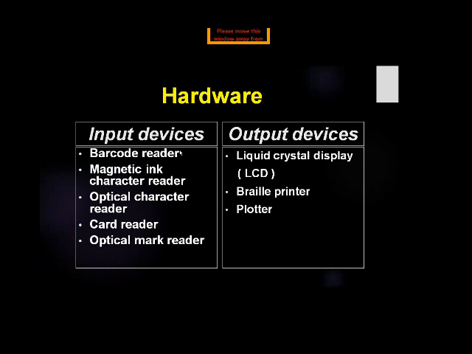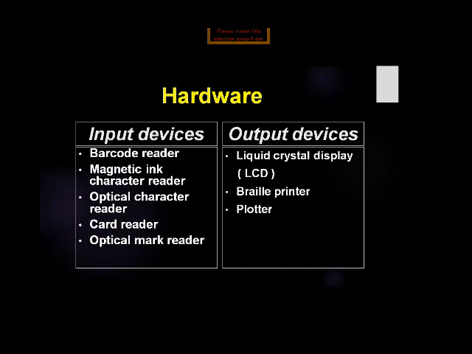Input devices accept input from the user and convert it into a form that the computer can understand. We are the user. Input devices convey our messages to the computer and convert them into a form that the computer can understand.